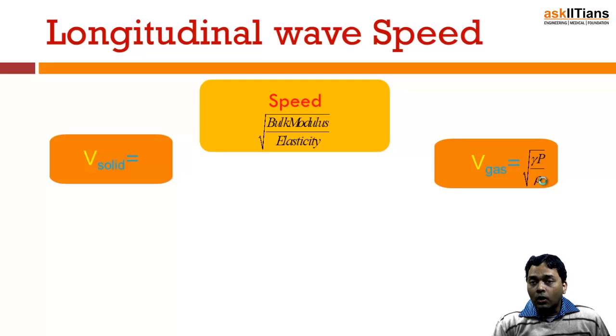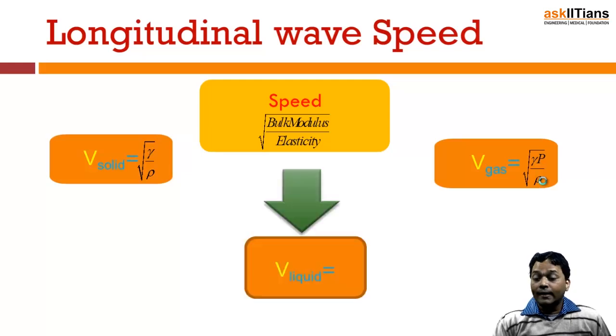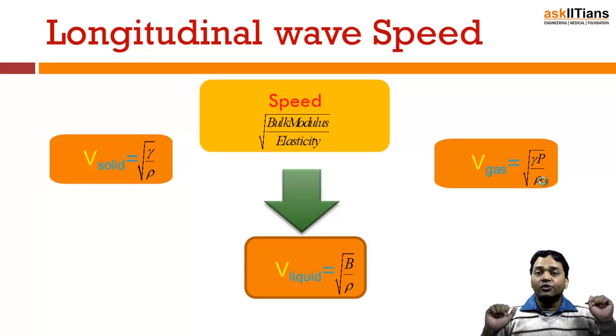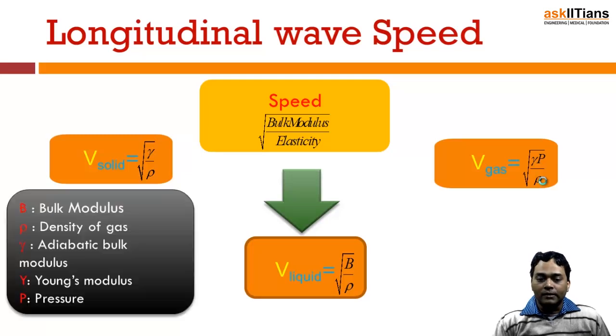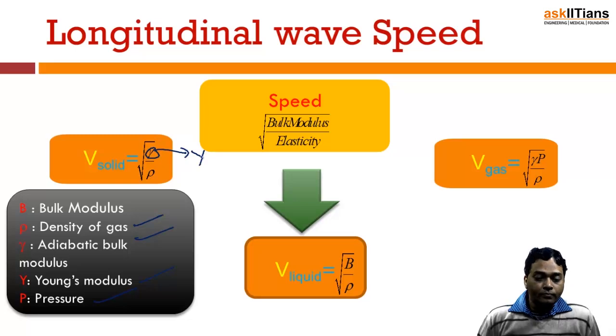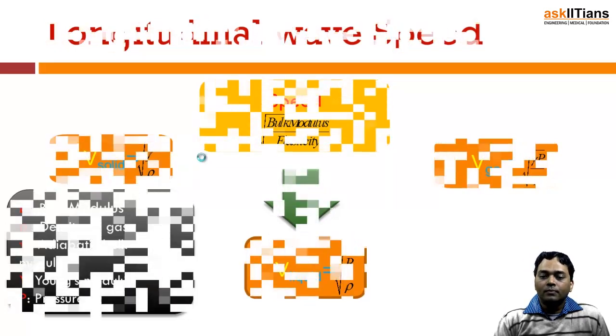If we are talking about a solid, it's just going to be the elasticity divided by the density. And for the case of a liquid, it's basically the bulk modulus, because in the case of a liquid, the pressure is going to be surrounding everywhere, and so it's going to be just the bulk modulus over the density. So here B stands for the bulk modulus, rho stands for the density of the gas, and gamma is the adiabatic bulk modulus, Y is the Young's modulus, P is the pressure. I would like to say that this is nothing but the Young's modulus Y. Okay, let's move on.